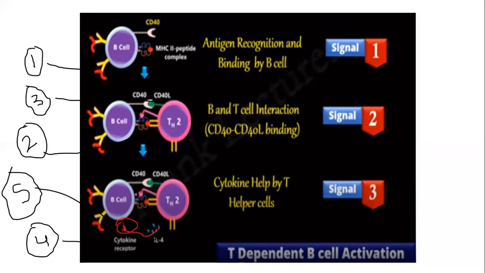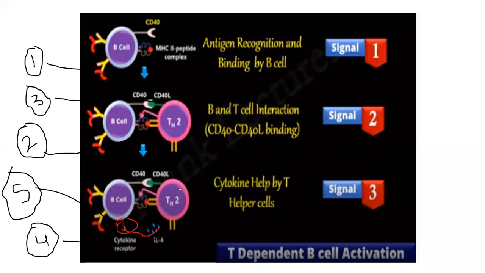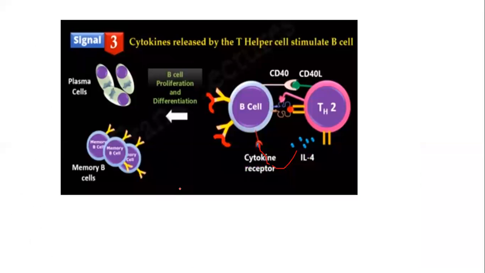After this, the B cell will get activated, proliferate, and divide. After division, they will differentiate into two kinds of cells. The first one is the plasma cell and the second one is the memory B cell. The plasma cell will secrete specific antibodies against this particular antigen.